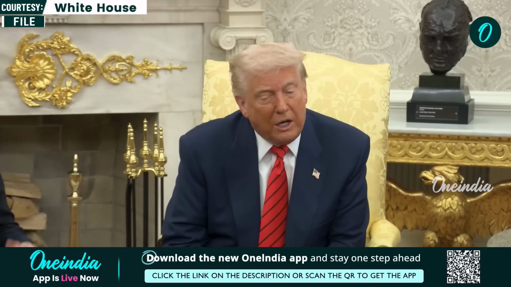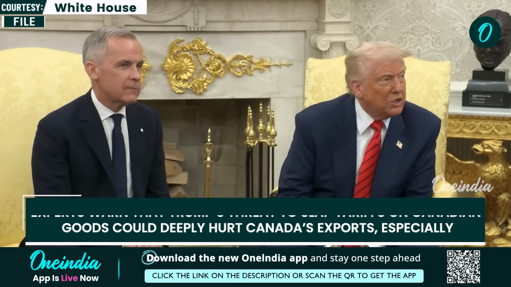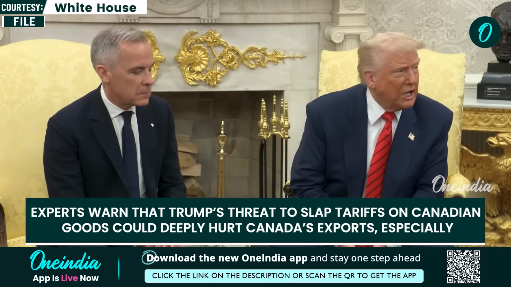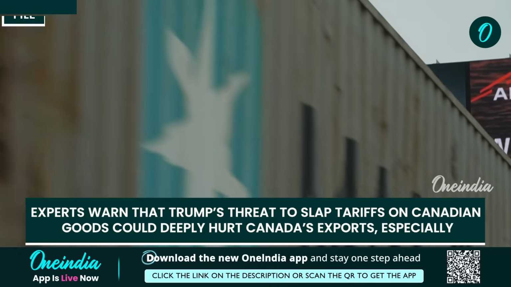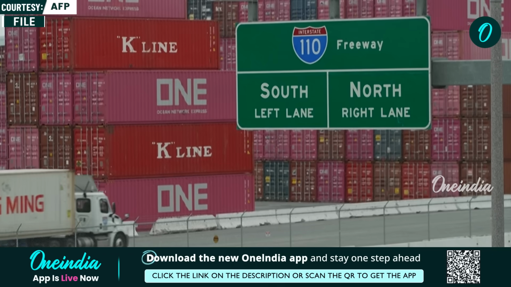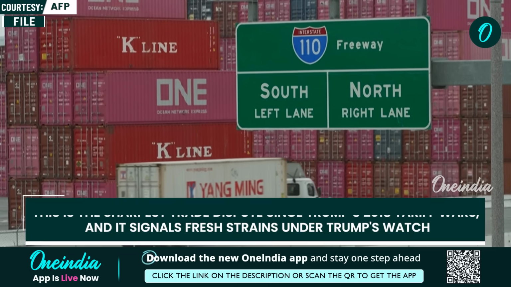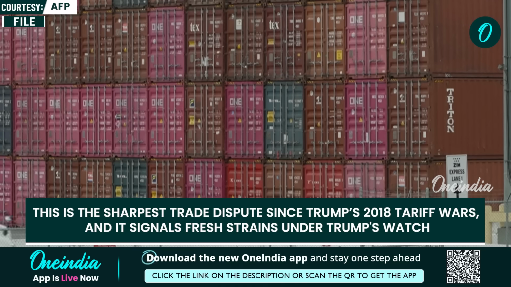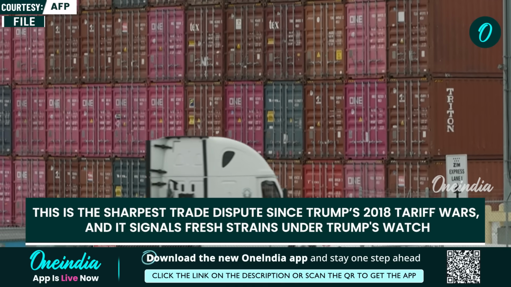Now, the US is Canada's largest trading partner by far, with more than 80% of Canadian exports destined for the US. A disruption due to tariffs on products like automobiles, minerals, energy, or aluminium could have massive ripple effects across both the economies, but especially on the Canadian economy.